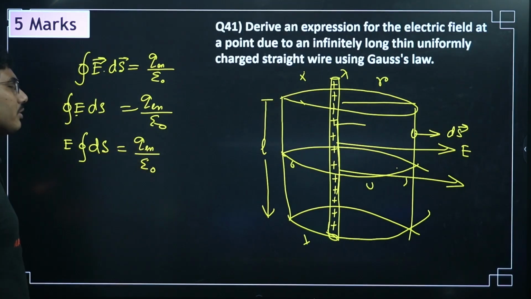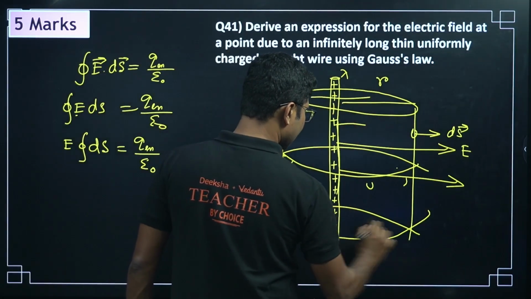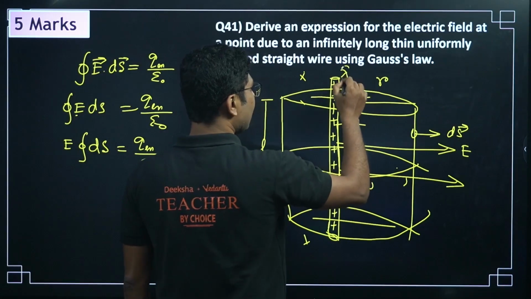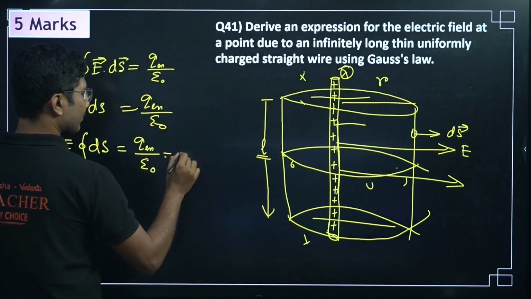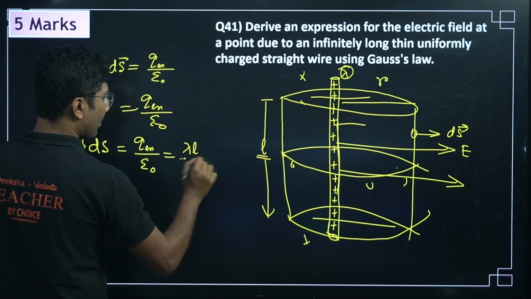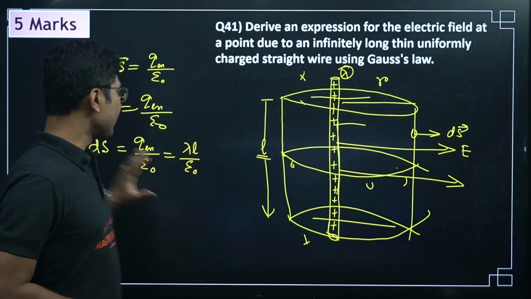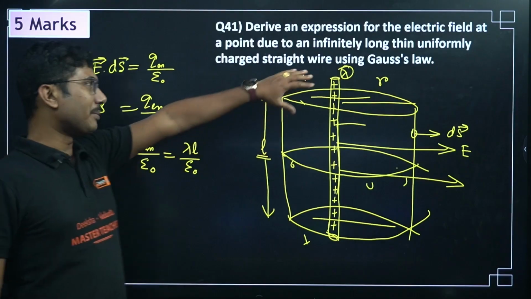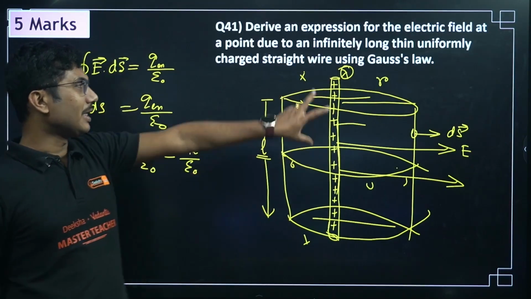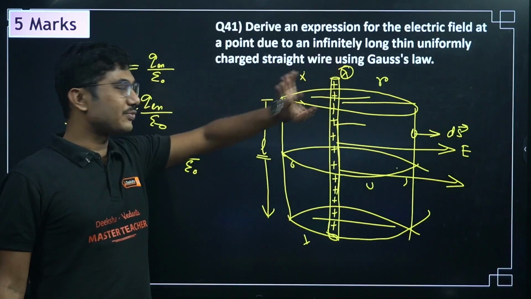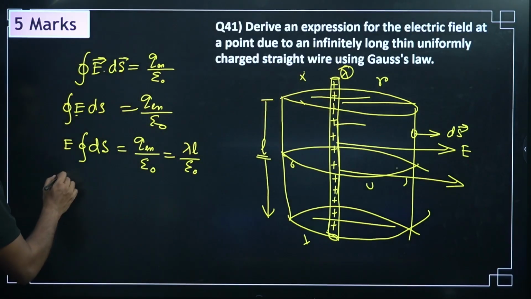Now what is q enclosed? Q enclosed is the charge which is enclosed by this cylinder. So the charge enclosed is the line charge density times the length of the cylinder. So that means it is lambda L by epsilon naught. Remember it, even if you forget, once you have come to this stage, you will remember that I have to put the value of q enclosed as well, which is nothing but the length of the cylinder times the line charge density. Right. Now E into ds.